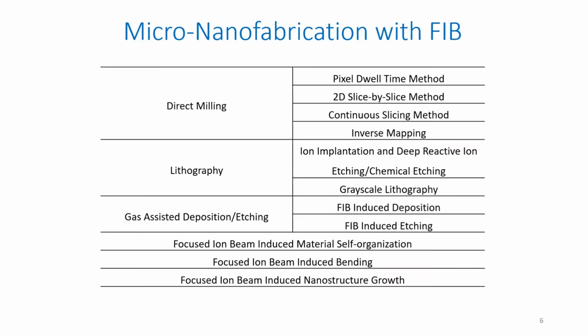Okay, so I'm going to now converge back to the micro nano fabrication with focused ion beam. There could be multiple ways we can use focused ion beam for fabrication of different nanostructures. It could be based on a direct milling approach, where you just use the focused ion beam for fabrication of nanostructures or microstructures, or it could be based on lithographic approaches, where you create a mask on the substrate first and then use subsequent etching based methods to fabricate the nanostructures. And you can use gas assisted deposition or etching for fabrication of nanostructures as well.